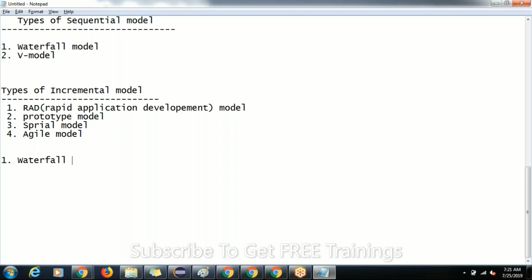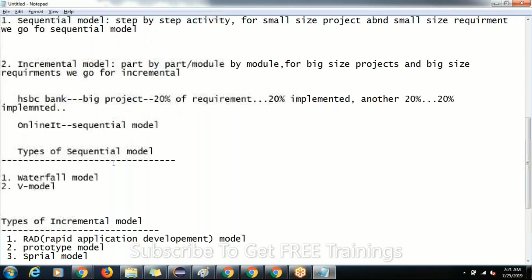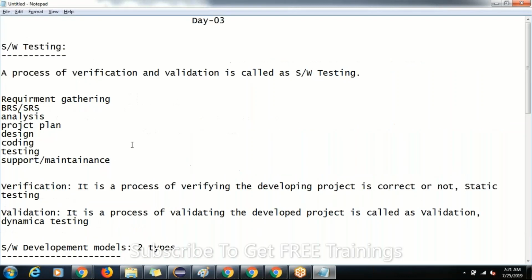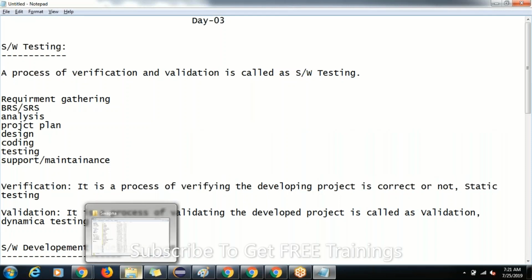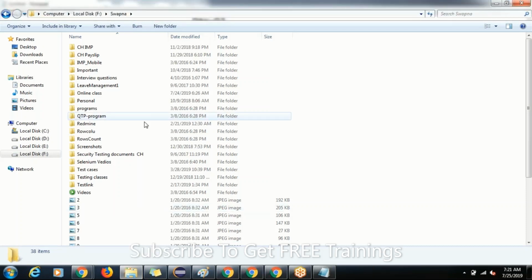Now tell me, guys, I'll stop sharing my screen. First question: when do we go for the sequential model? I want an answer from everyone. For small size projects. Don't look at my screen. How many types of sequential models do we have?